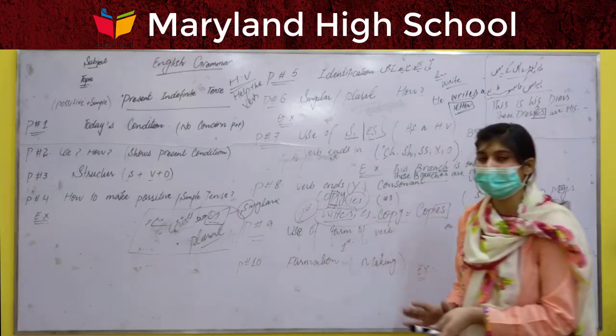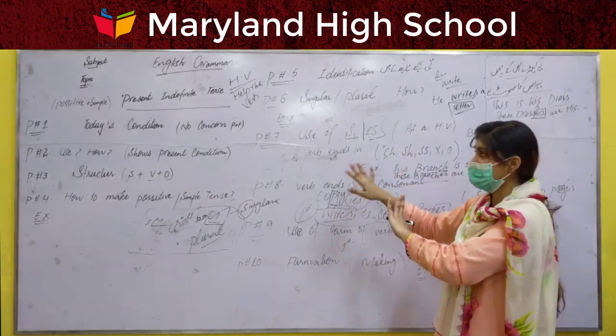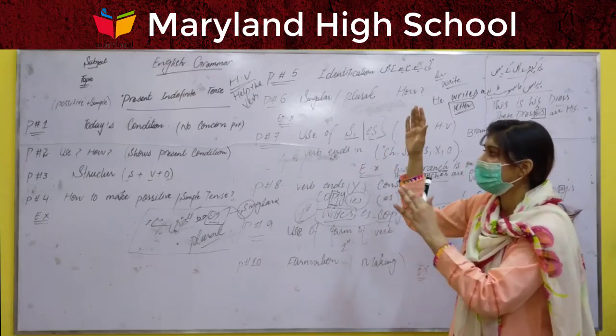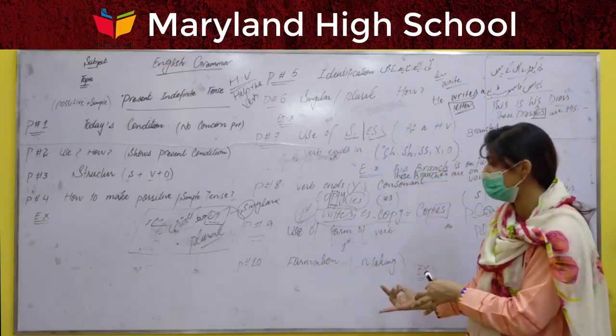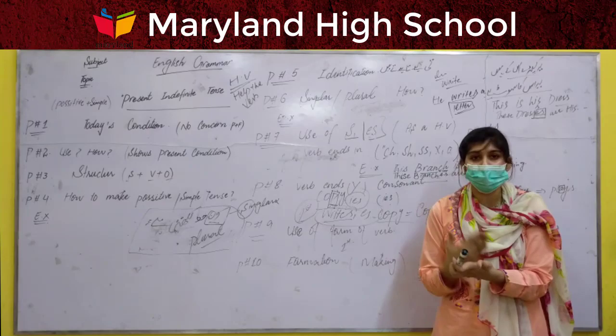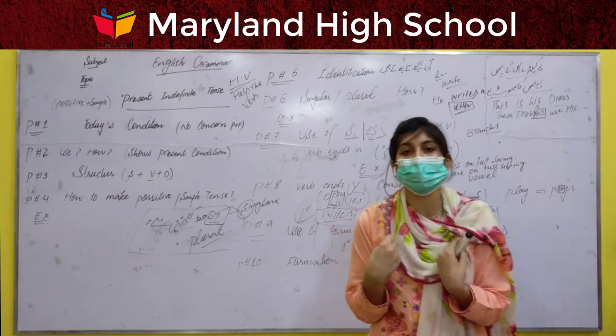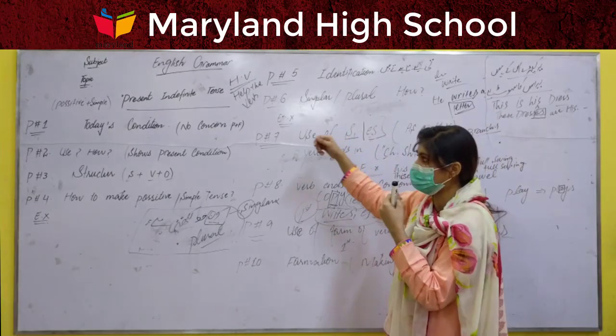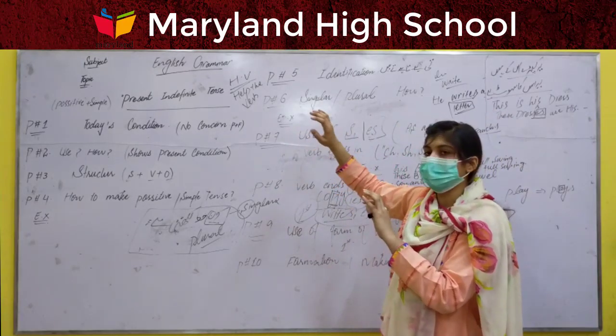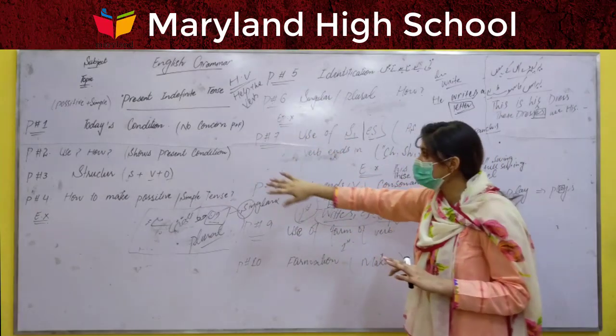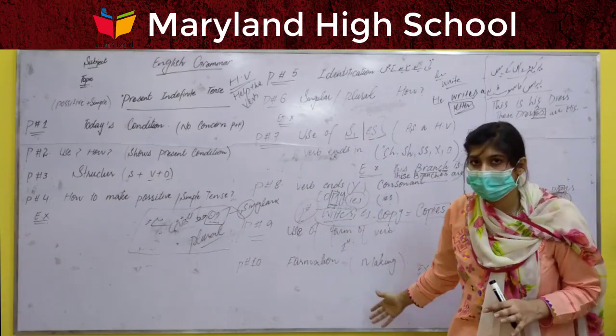Point number 10: after discussing the whole topic, the conclusion is the actual formation of the present indefinite tense. Once we have the concept of these steps, we can easily make our sentence.